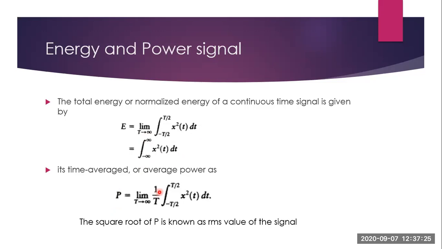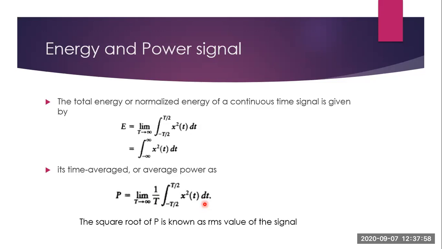Now, if you have to find the RMS value of the signal, how will you find it? RMS value means root mean square value. So first you have to square the signal, then you have to find the mean, then you have to take the root. Finding the square means if the signal is x of t, it will be x square t dt, and if you have to find the mean, then you will divide by the time period T.